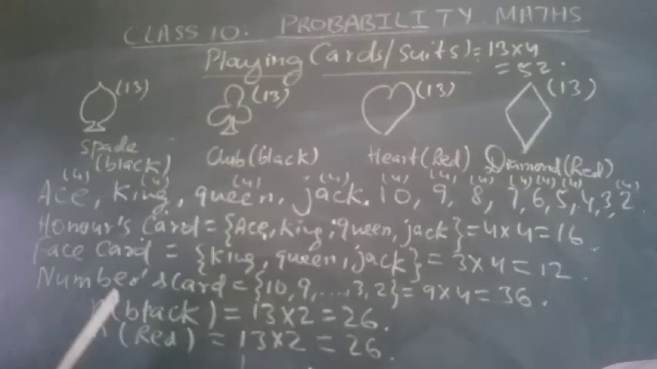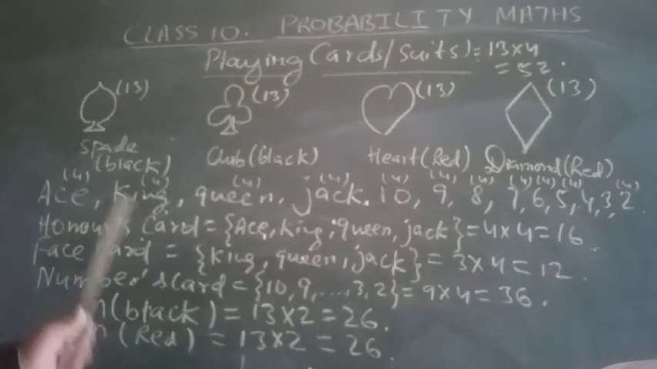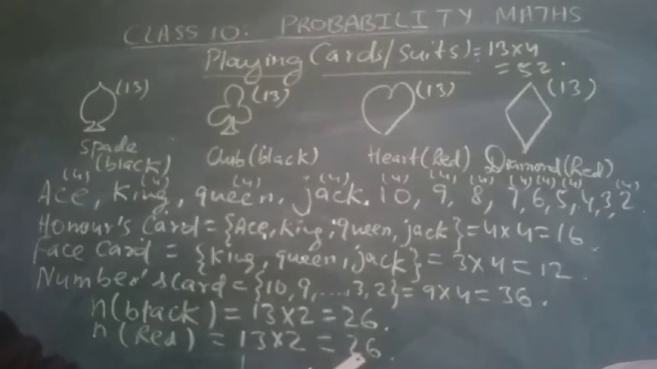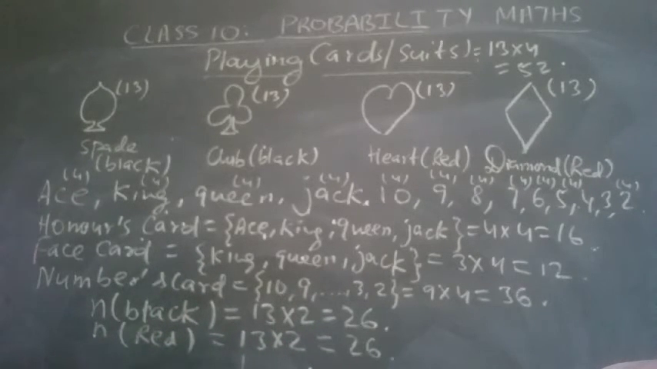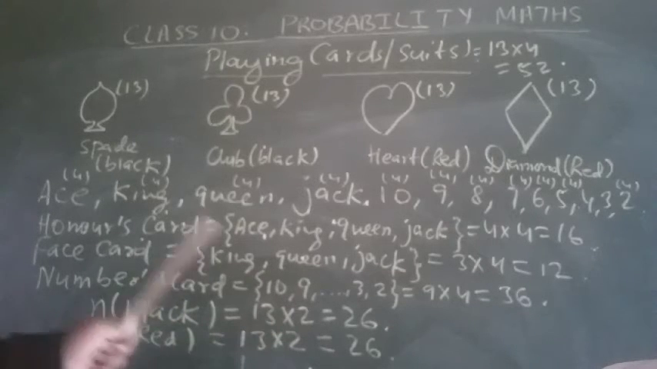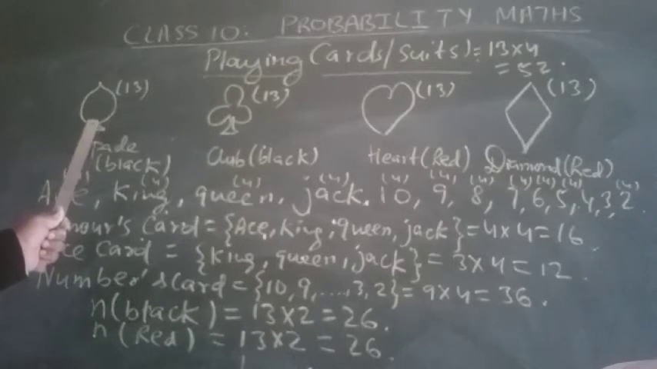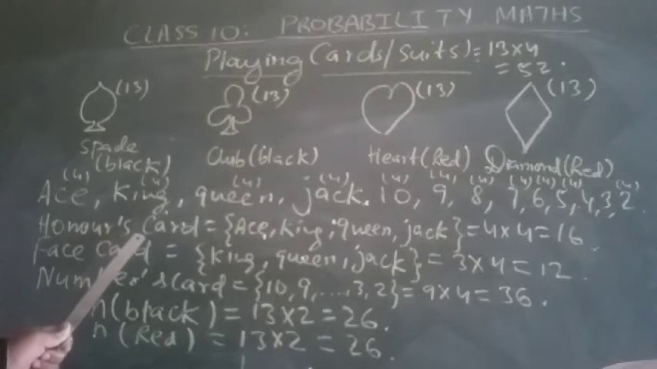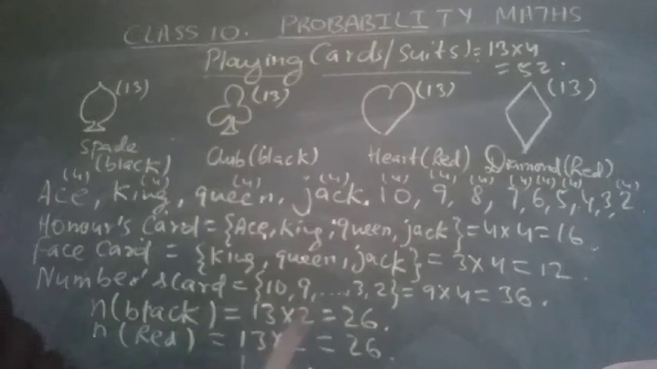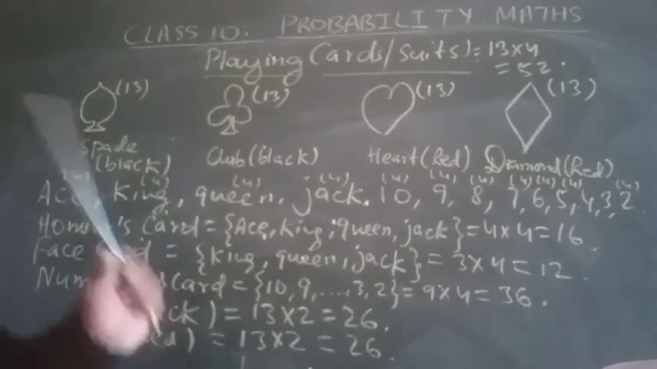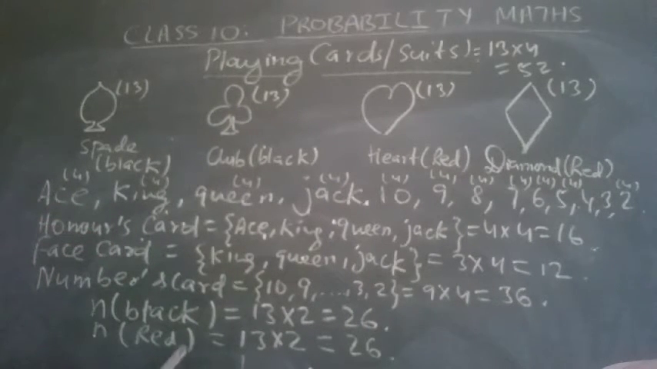Okay. Now the question is, what is the probability of a black card? How many black cards are there? 26 black cards are there. The probability of a black card is 26 by how many? In the 26 cards, the black face cards are removed. How many face cards? 12 face cards. Of the 12 face cards, 6 are black and 6 are red.